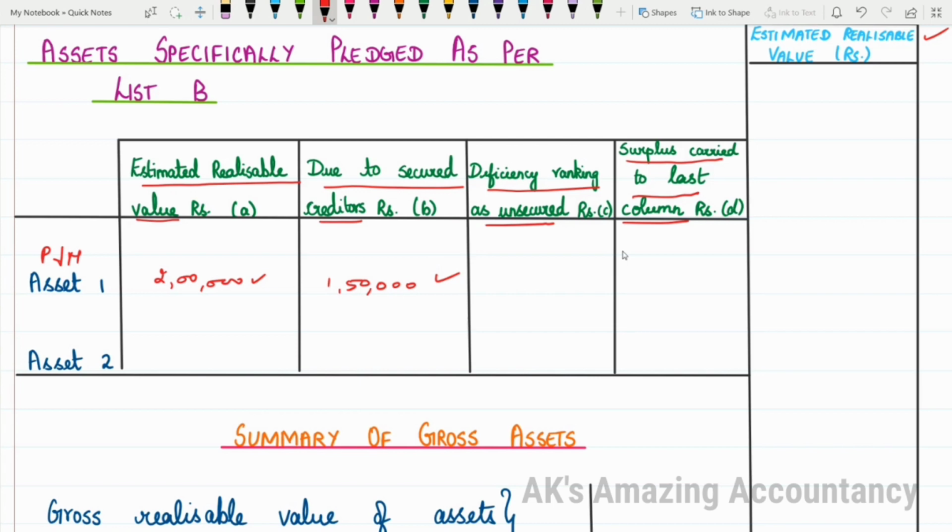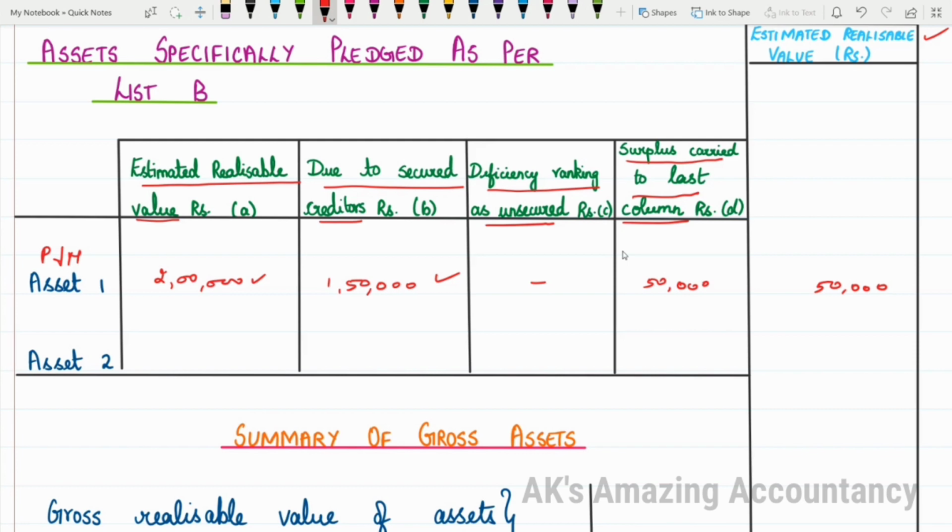So, what do you have? Do you get a deficiency or do you get a surplus? What is going to be received as realizable value is more than what is actually due, isn't it? So, we have only surplus here. 2 lakh minus 1,50,000. There is a surplus, and if there is a surplus, that will be taken to the loss column. It is this surplus of 50,000 which will be taken to the outer column as such. So this is an example where you have a surplus to be carried to the last column.